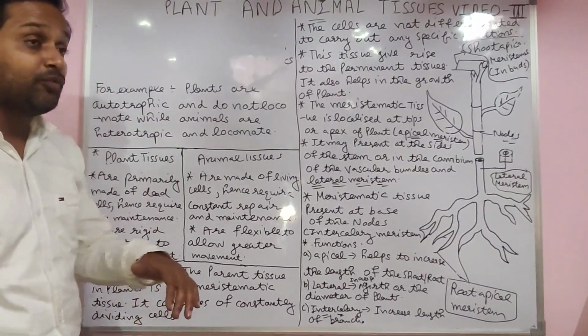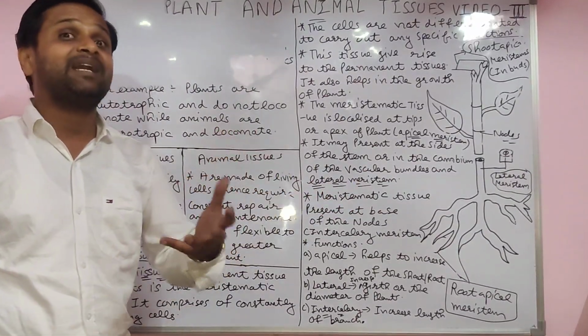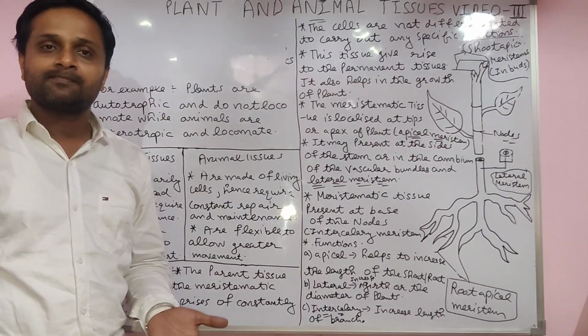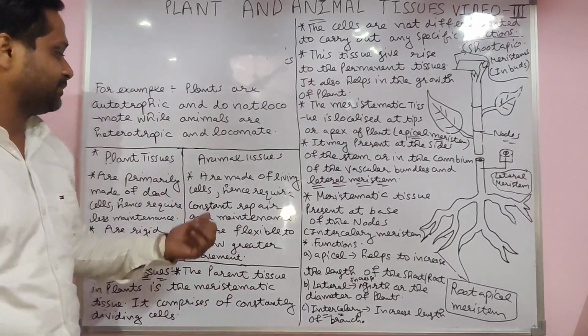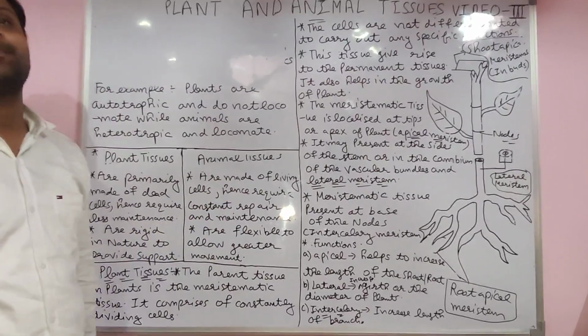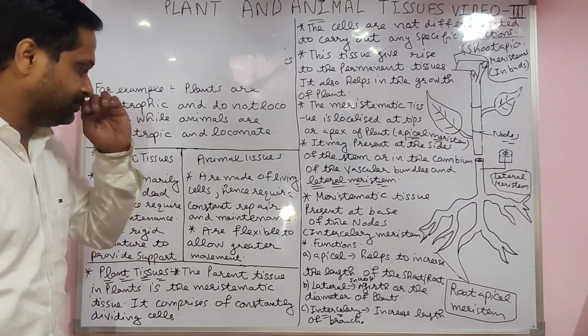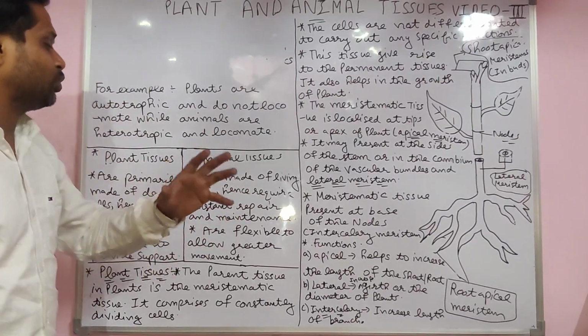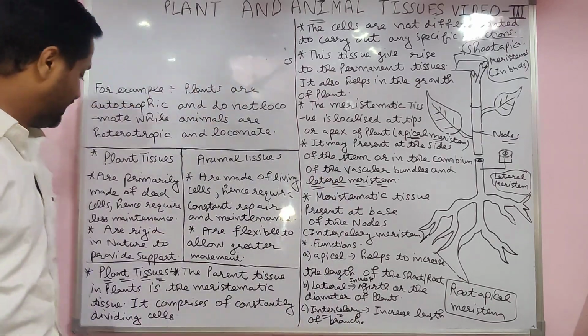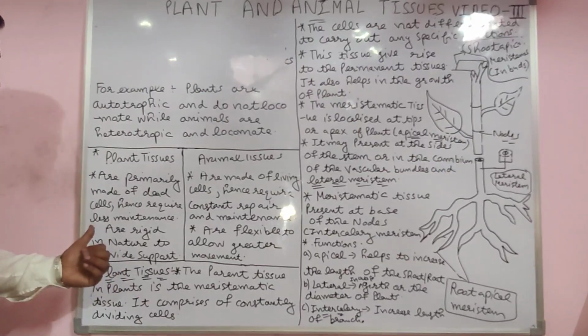But animals, which move from one place to another, require maintenance. For example, a human being takes a bath daily. They require maintenance and cleanliness. Animal tissues are made up of living cells. They require constant repair and maintenance. Now we see the second point.